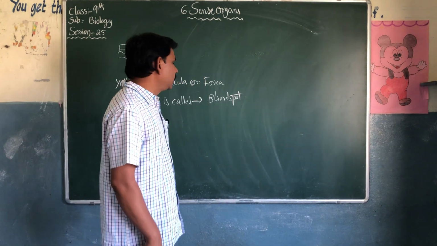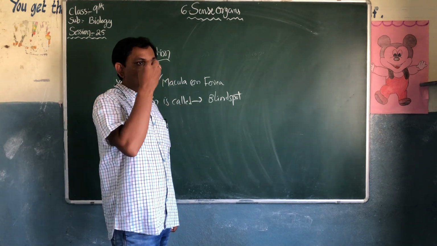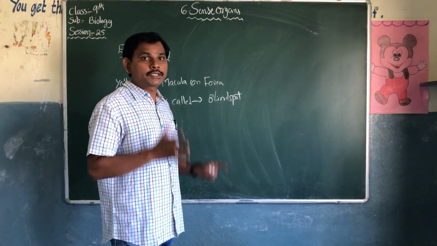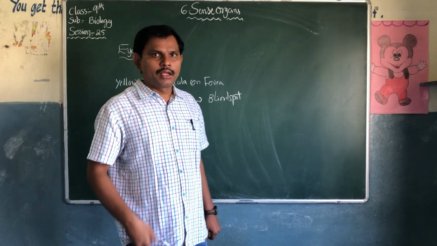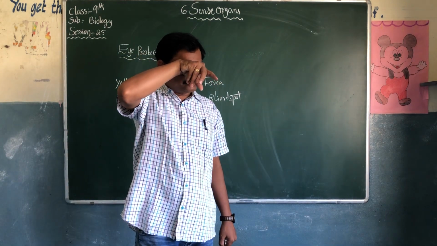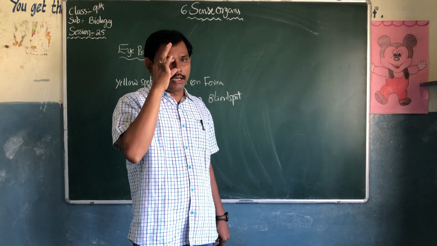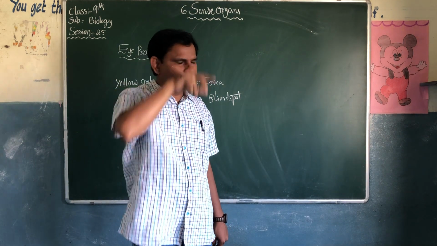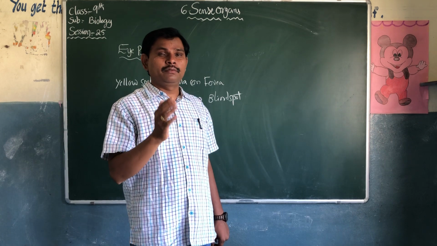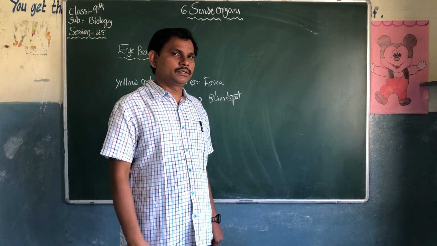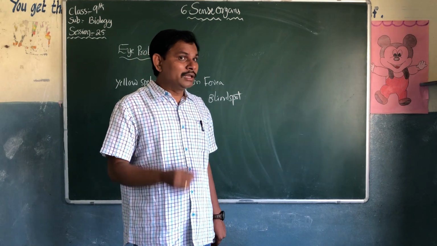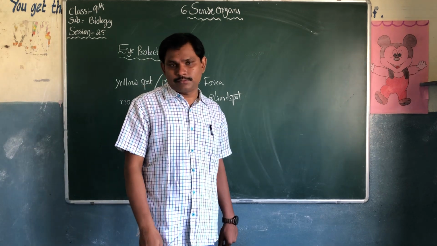For example, if any dust falls in the eye, the first thing we do is rub the eye. It is very dangerous for the eye. What happens? There are lenses in the eyes.